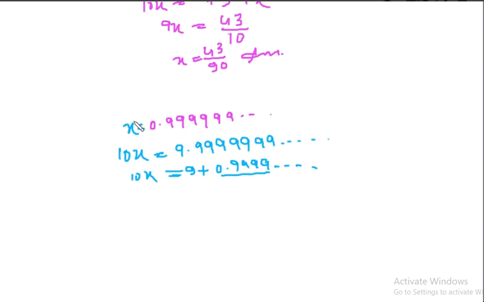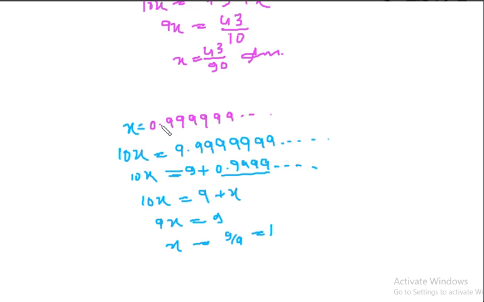So this is x again, same expression. So 10x equal to 9 plus x. So 9x equal to 9. So x equal to 9 by 9, that means 1. So this is 1 means 1 by 1. So this is again p by q form, and it is surprising that x is 1.